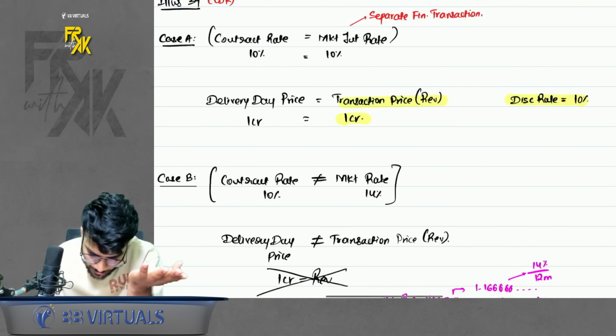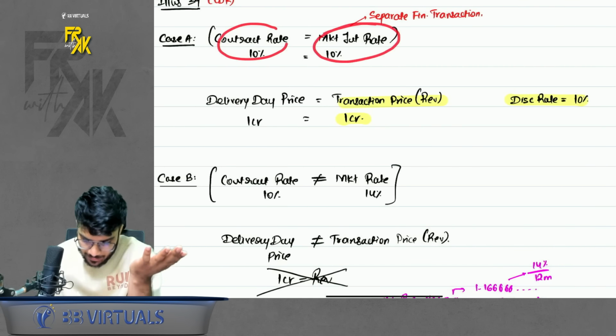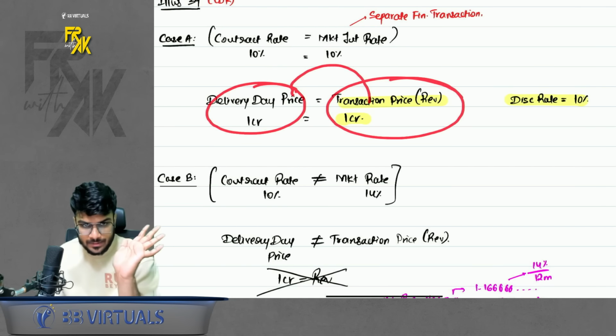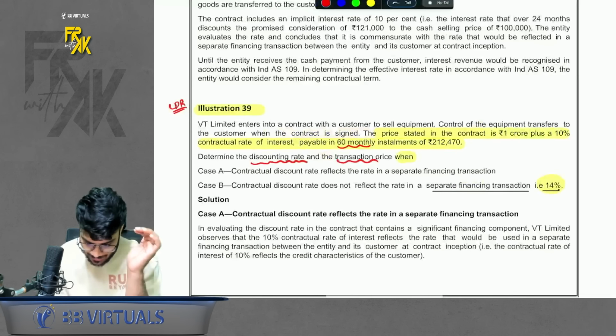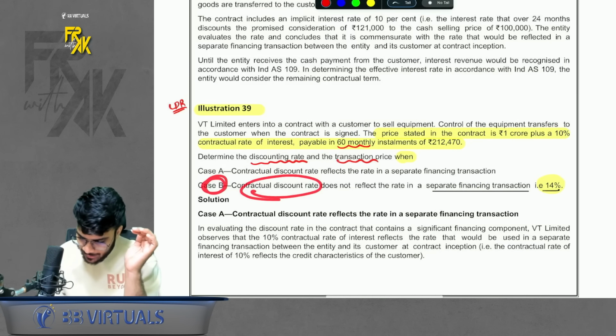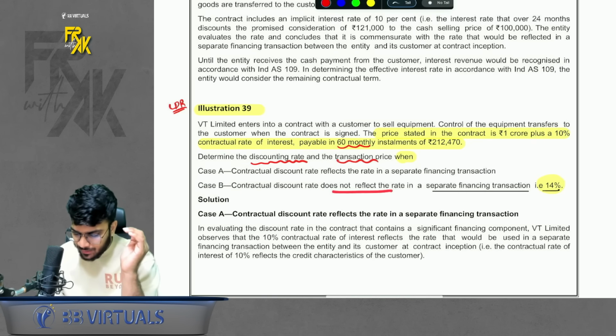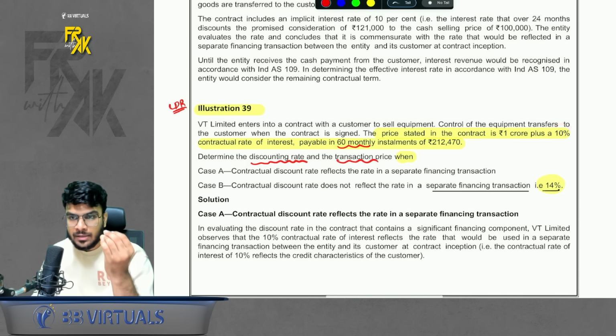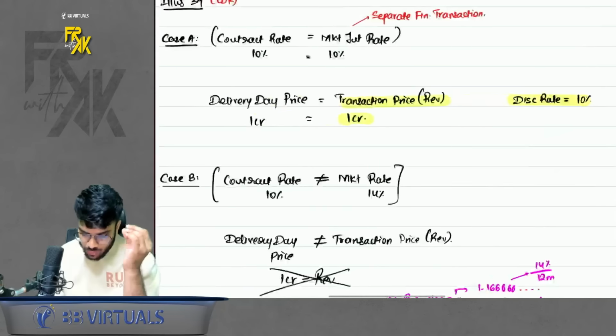So if your contract rate is equal to your market rate, then your delivery day price will be equal to your transaction price. But in case B, it says that your contract rate, that is 10%, does not reflect a separate financing transaction rate. That means the rate you offered in the contract is not the same as the market rate. Okay, so what to do in this case?